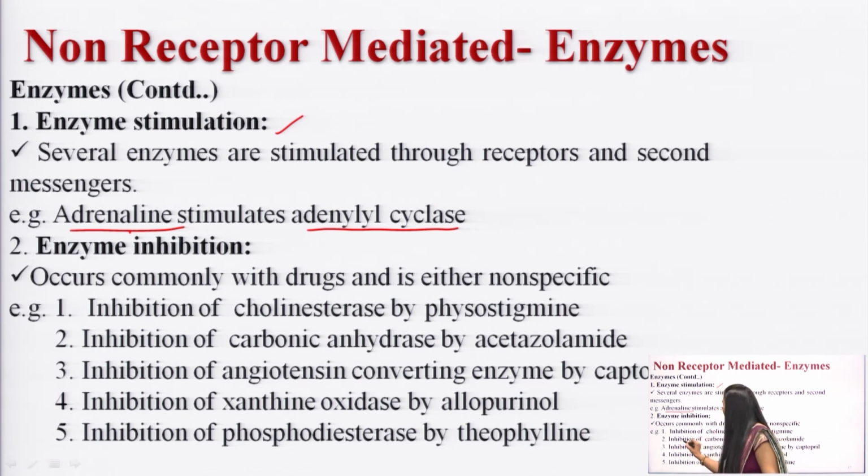What is the second drug? Acetazolamide. It is a diuretic drug, and especially it is a carbonic anhydrase inhibitor. When you administer acetazolamide, it will inhibit the carbonic anhydrase enzyme. The next examples are captopril and enalapril. All these are drugs which show their action by inhibition.